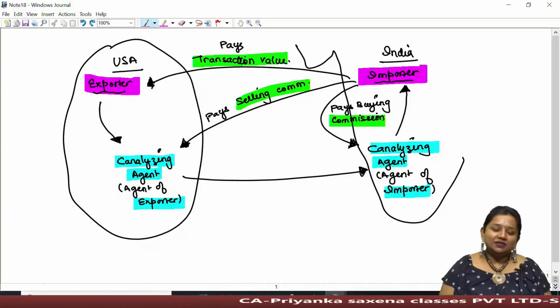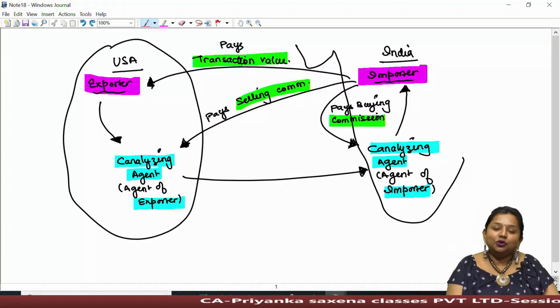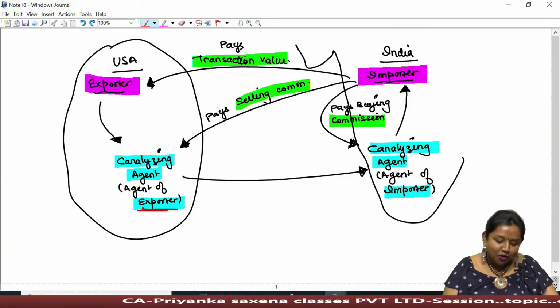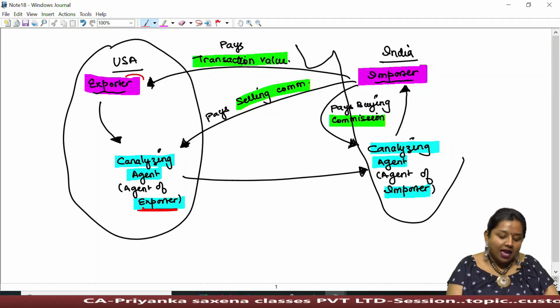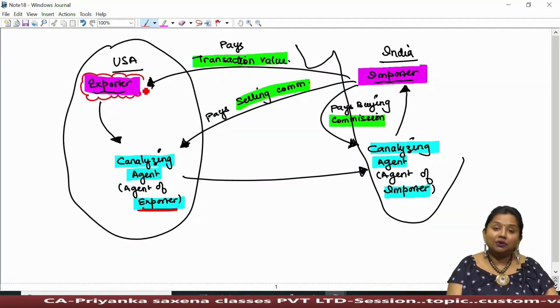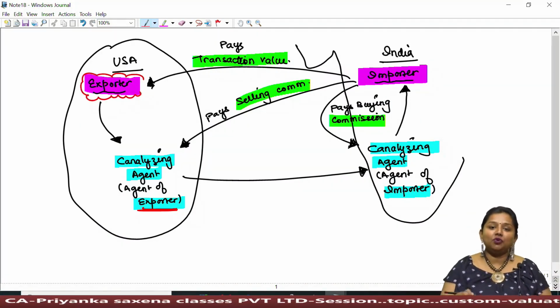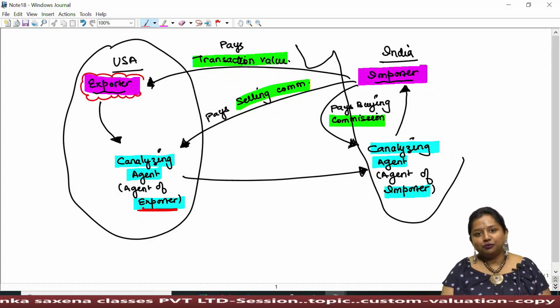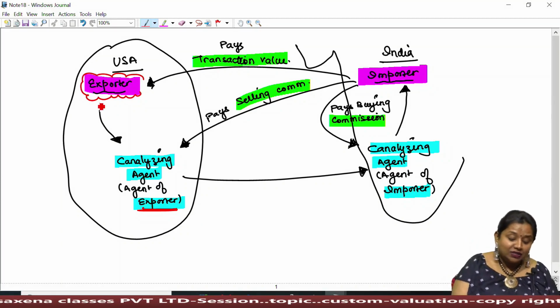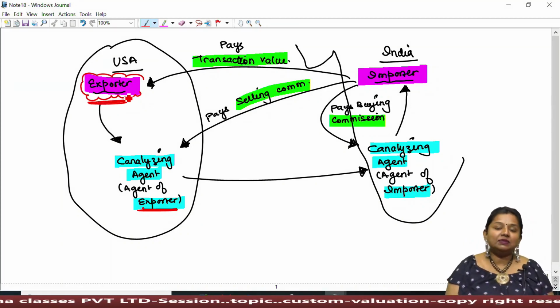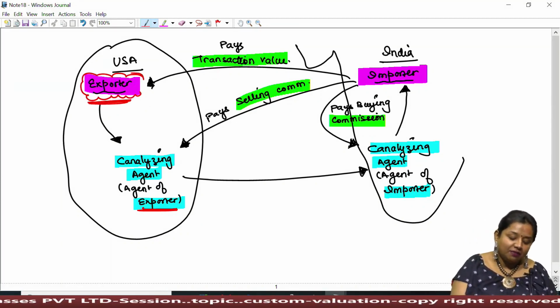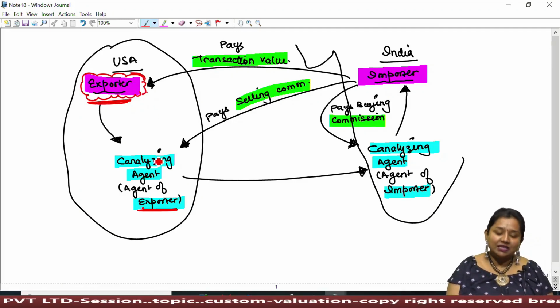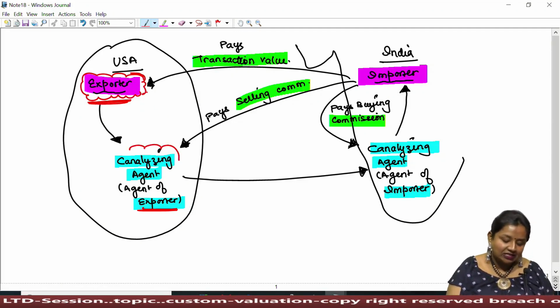Now it may be possible, beta, that an exporter located abroad appoints his agent abroad only, as he is located in some remote area away from the coastal area, so he couldn't reach the port of exportation, and he doesn't want to make his running business suffer, so from that place itself he can appoint his agent abroad in his country itself.